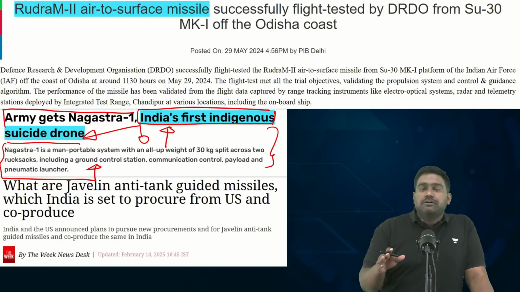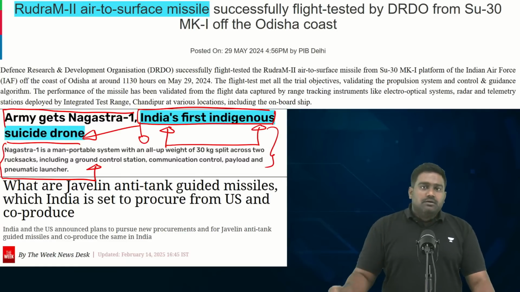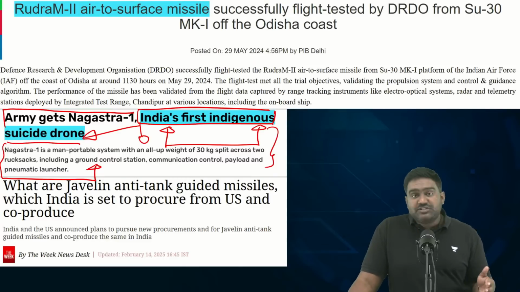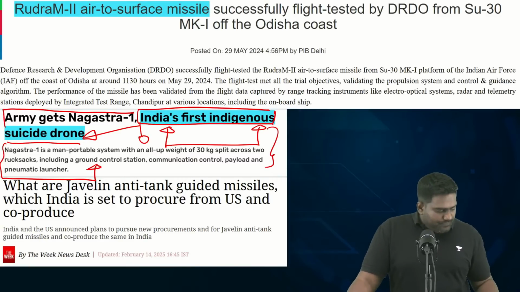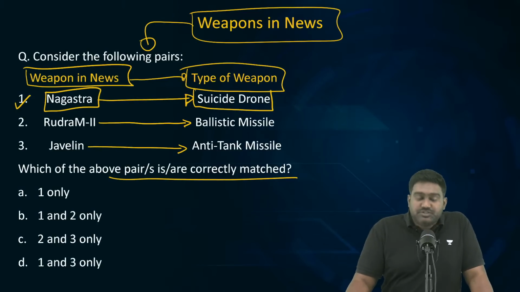They are very effective, and India also is learning from the changing tactics in warfare, and we are adopting suicide drones for such missions. You also have something called swarm drones, where a fleet of drones operate in a swarm. They all coordinate and operate together. So, with these developments, India has indigenously developed Nagastra, the first suicide drone of India, kamikaze drone.